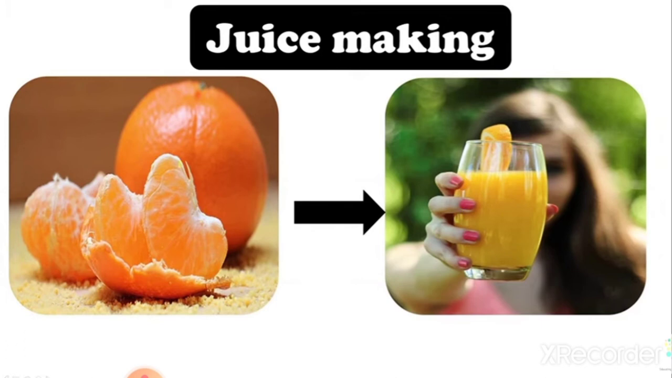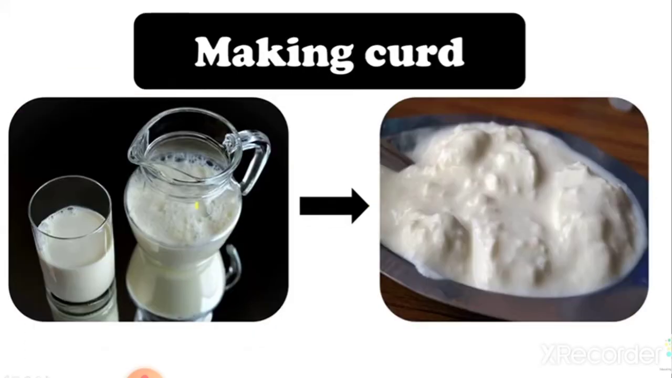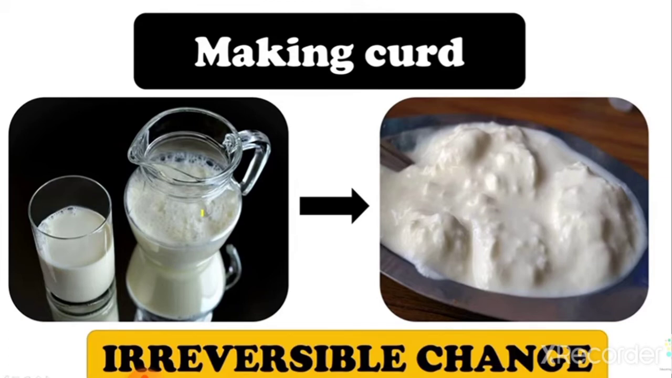We made juice out of these oranges. Can I get back the oranges? No, it is an irreversible change. So we made curd out of milk. Can we get back the milk now? No, it is also an irreversible change. Alright?